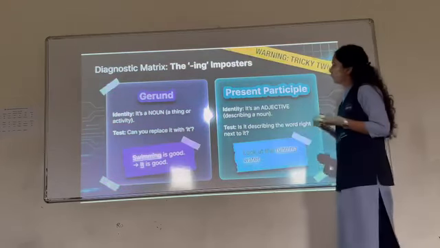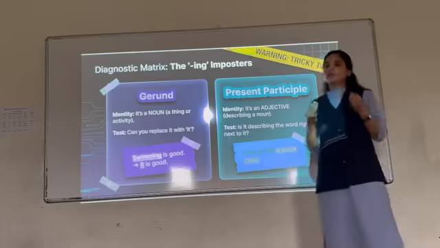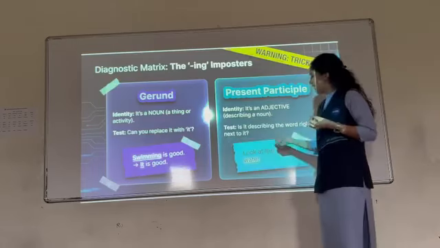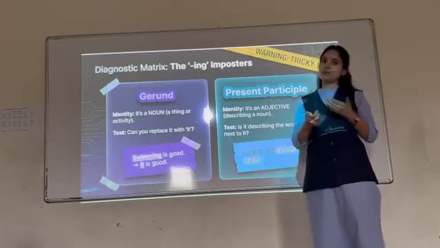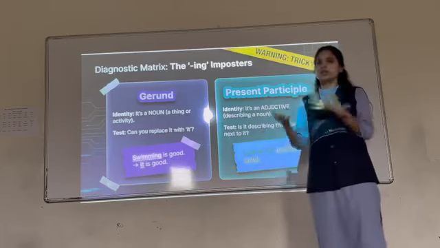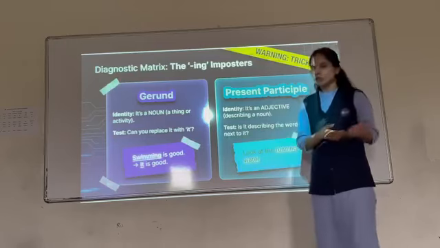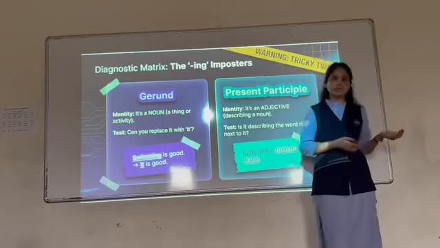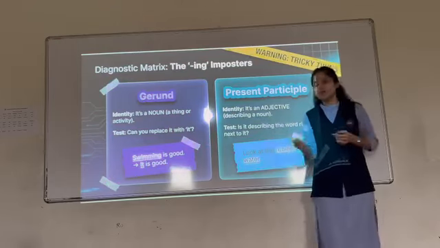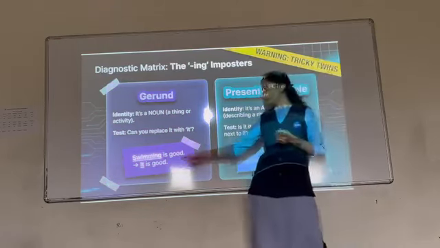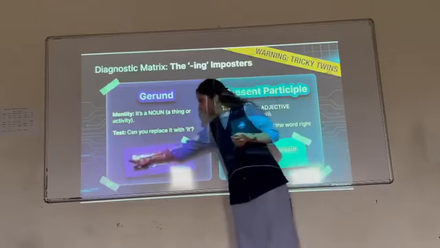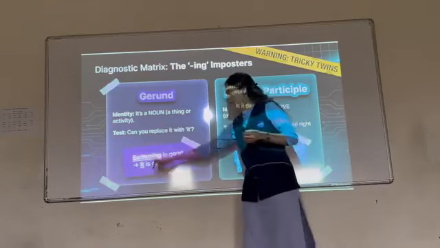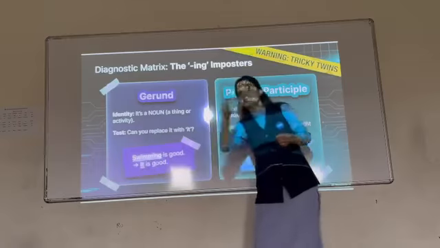Now the ing impostor: gerund. Obviously you know it. I told you earlier that if it is verb plus ing and it is coming in the place of subject or object, then there are only two possibilities: either it can come in the place of subject or in the place of the object. So here you can see, swimming is good. If you remove swimming and place something else, it will still make sense.